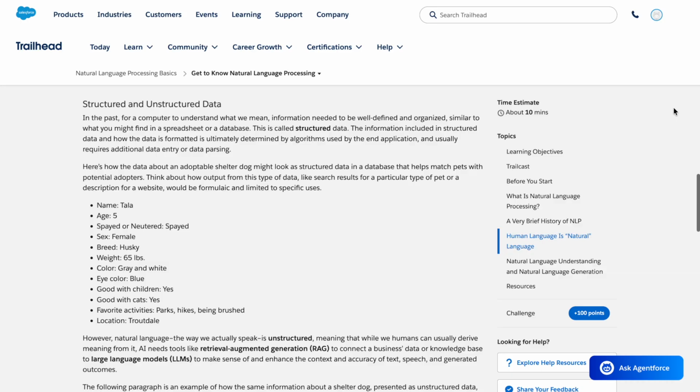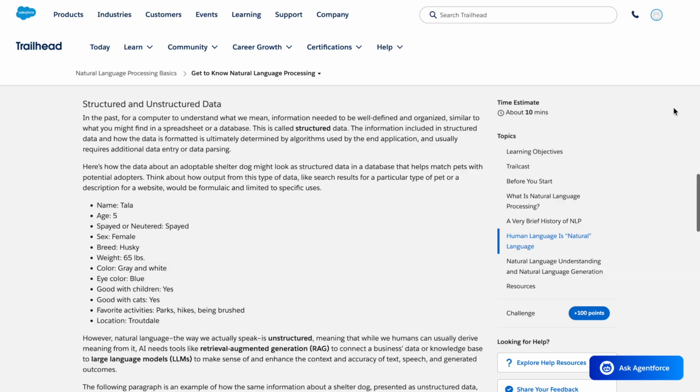Name, Tala. Age, 5. Spayed or neutered, spayed. Sex, female. Breed, husky. Weight, 65 pounds. Color, gray and white. Eye color, blue. Good with children? Yes. Good with cats? Yes. Favorite activities? Parks, hikes, being brushed.